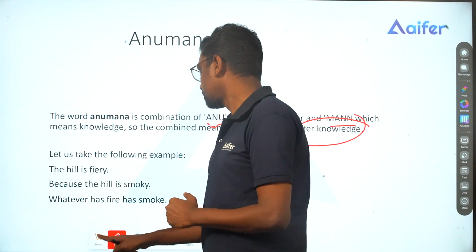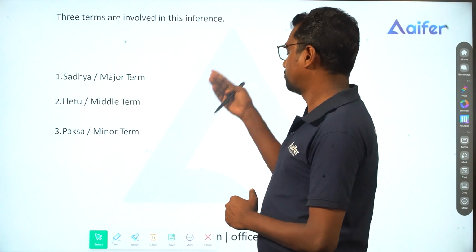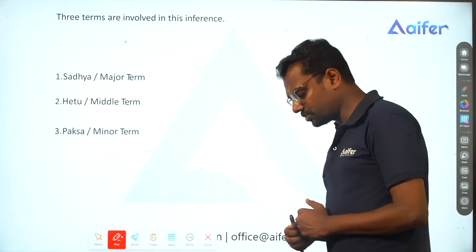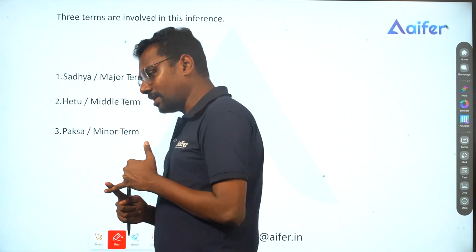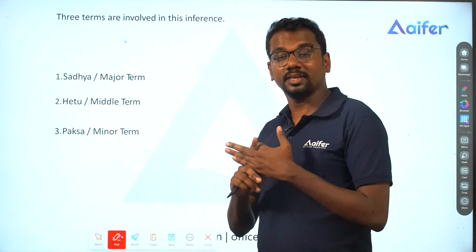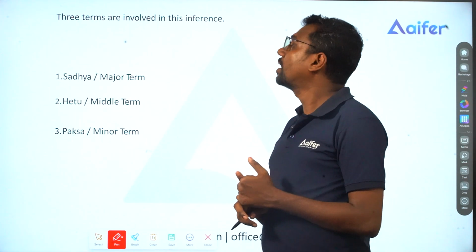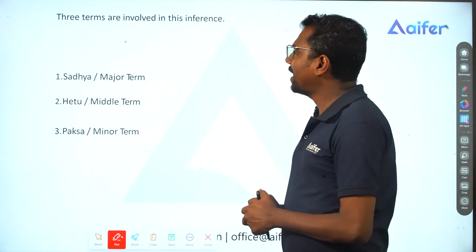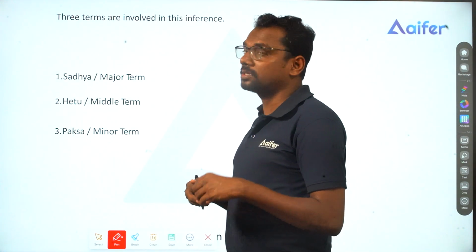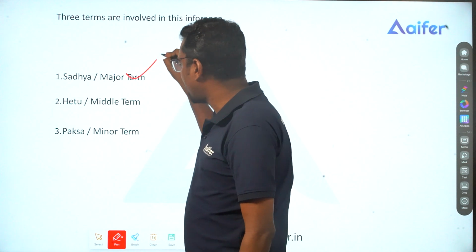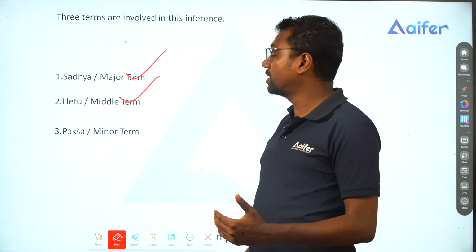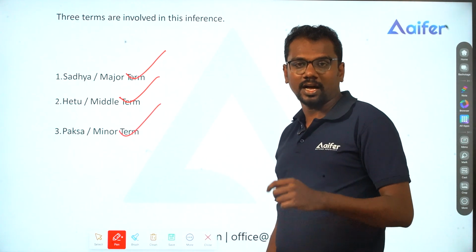So this is basically Anumana. When it comes to Anumana, we have to study the terms of Anumana, the avayavas of Anumana, and the types of Anumana. These are the 3 different things we have to study under Anumana. Firstly, we have the terms. We have 3 different terms: Sadhya or the major term, Hetu or the middle term, and Paksha or the minor term.